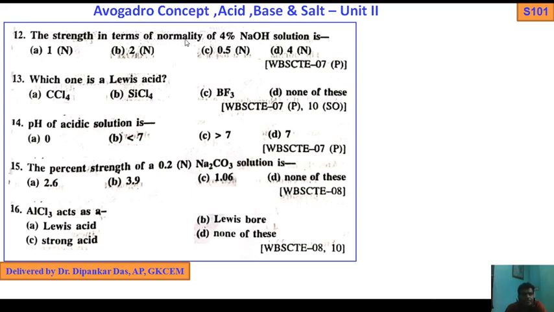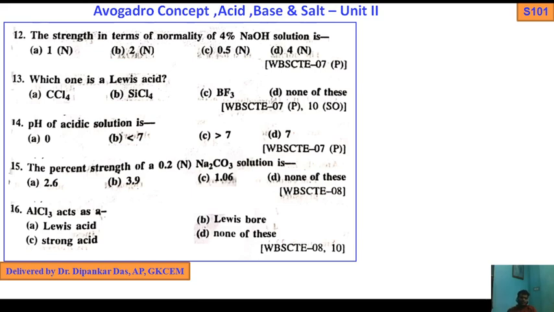Next, the strength in terms of normality of 4% NaOH solution is: 1 normal, 2 normal, 0.5 normal, or 4 normal. This is also something I have discussed during the conversion of normality to molarity and molarity to normality. A very simple question. If you watch the video lecture and go through the PPT, you get the answer. Very simple, I have discussed everything.